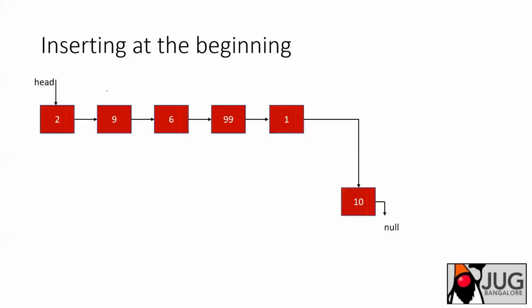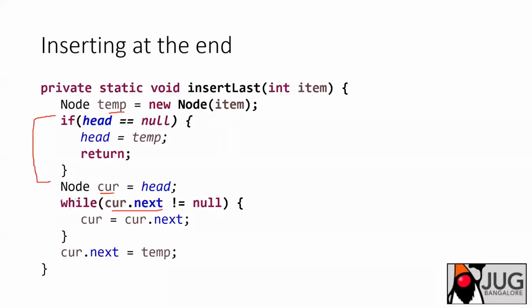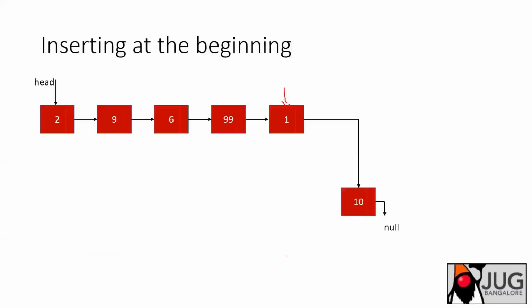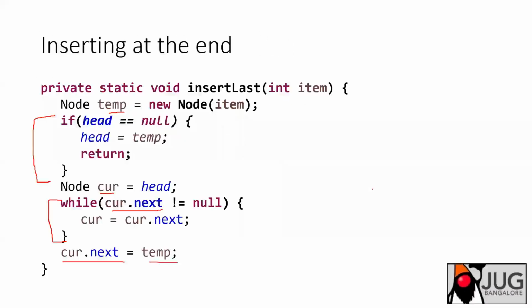Current.next is not equal to null means you come here, its next is not null, this next is not null, this next is not null, and then you reach here where its next is null. So you come at this place, right? You come out of this loop, and then that current.next, which was pointing to null, now you point it to a temporarily created node. So that is what I've done here. Instead of pointing to null, you are pointing to a newly created node. So this is what you can do. I hope it is clear, right, guys?